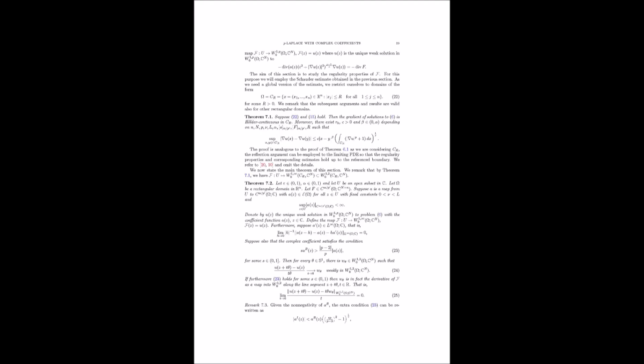Finding a z_0 where G of z_0 equals 0 is the same as finding a u of z_0 in W_m that satisfies the weak formulation when tested against the basis functions. They then look at the real part of the complex inner product of G of z with z, and use the ellipticity condition and Holder's inequality to show that for large enough z, the real part of this inner product is non-negative. And that allows them to use lemma 5.5, which is a variant of a fixed point